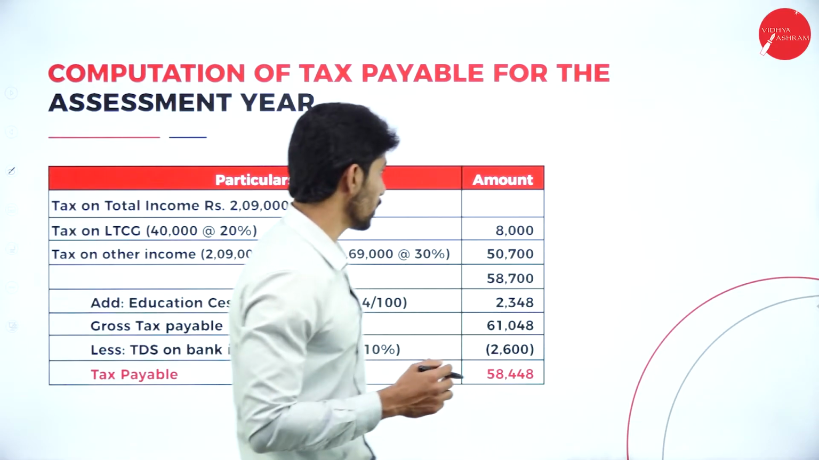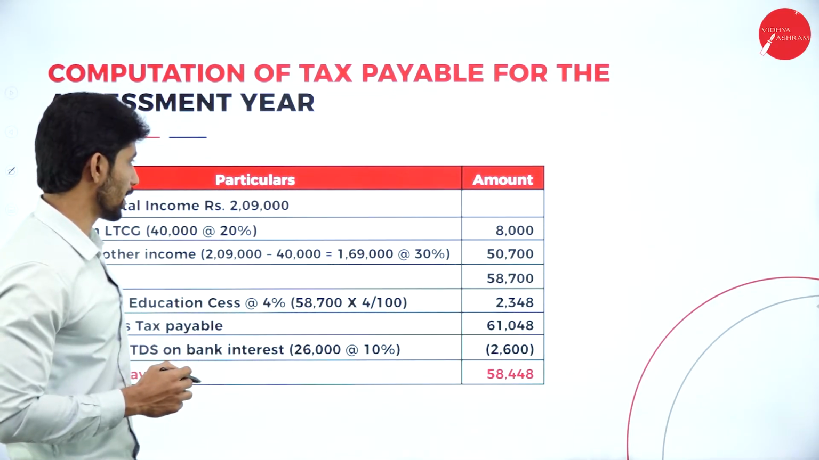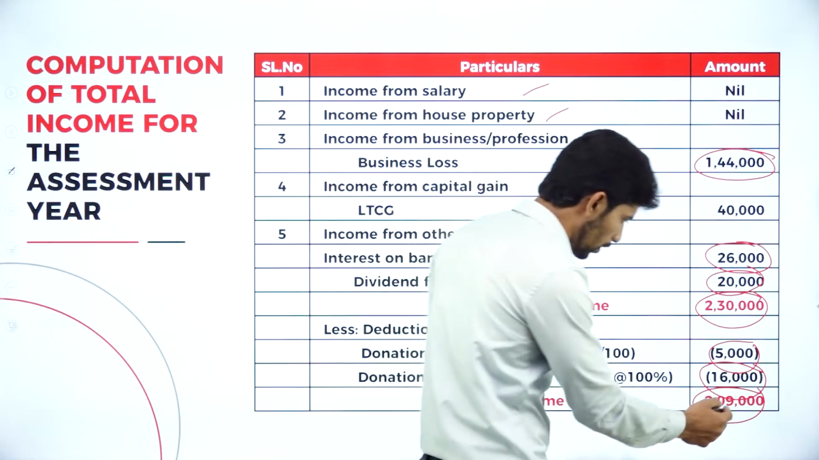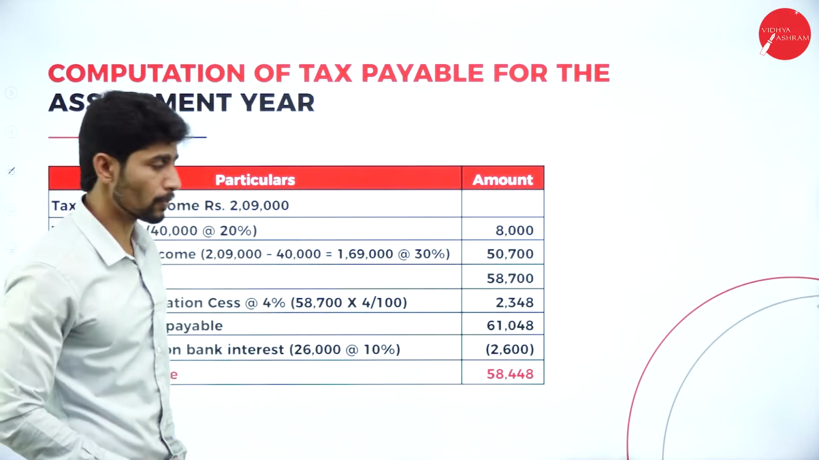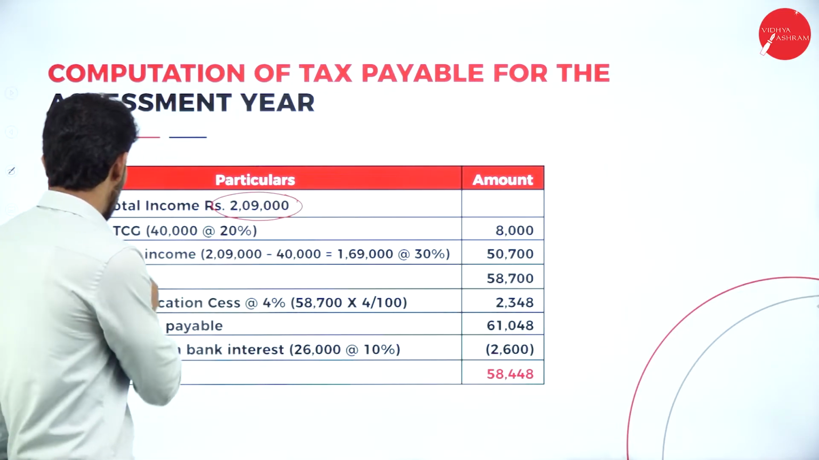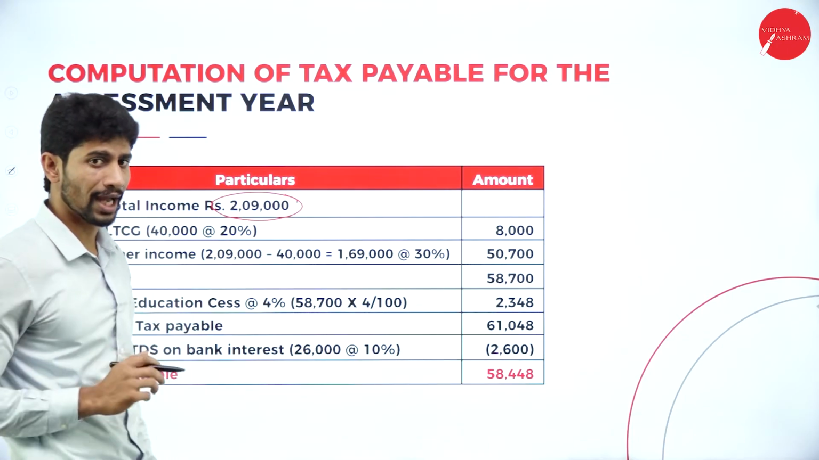Moving further, to compute the tax liability, tax on total income. What is the total income in the problem we have? In the problem we have the total income of 2,09,000. On 2,09,000 we are supposed to find out the tax payable. So, tax on long-term capital gain. What is the long-term capital gain amount we have in the problem?